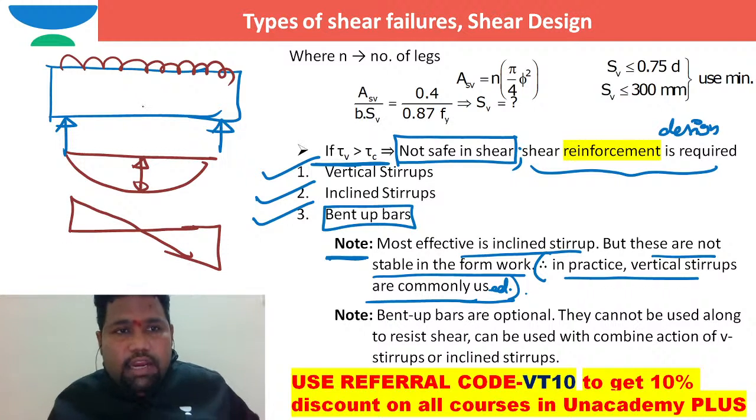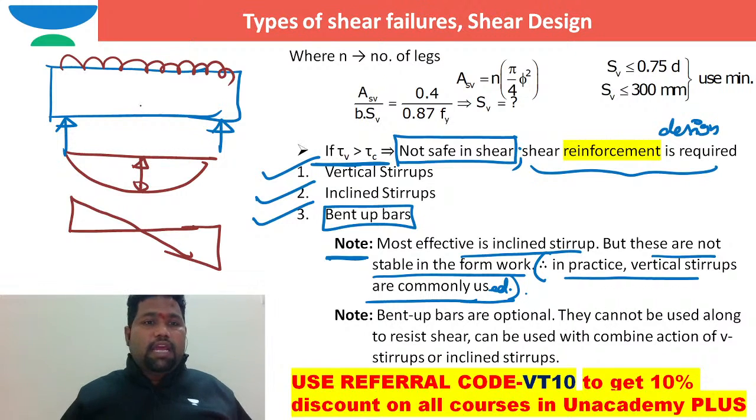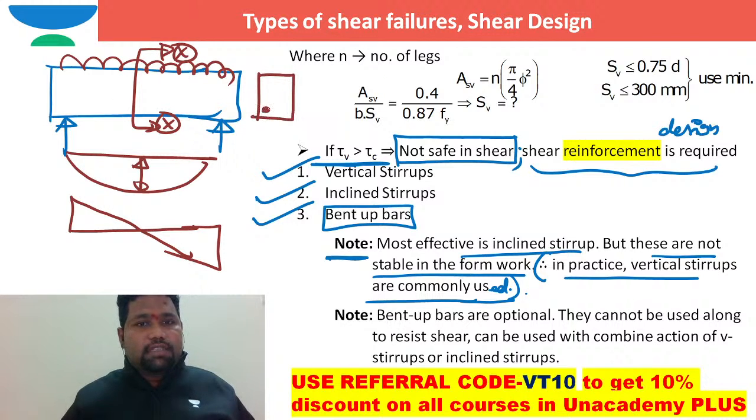Now, here at this mid span, if I take section XX, at this bottom zone there are four bars, one, two, three, four, right?